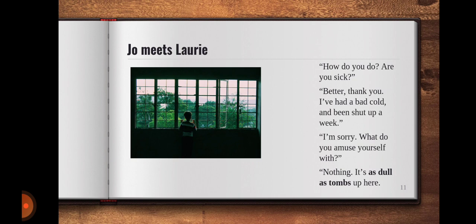He says, it is as dull as tombs up here. Tombs, obviously, where dead bodies are buried. It means that Laurie is not enjoying his stay there in the room all alone, exactly as Joe had thought. She tries to cheer him up. She says, don't you read? And constantly she is trying to hint at how she would be able to help, rather, how happy she would be to help him. So she says, you must read.